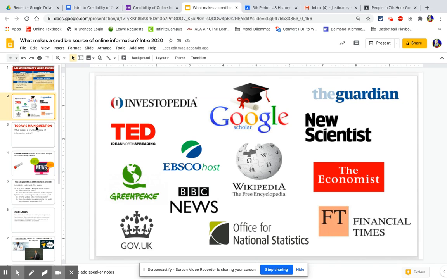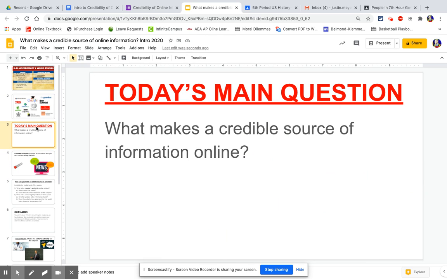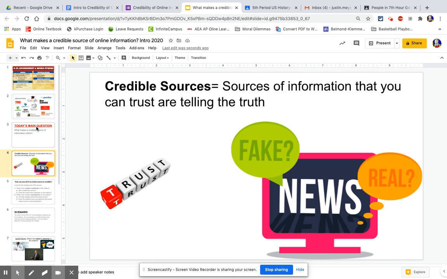So when we look at information online, we can't just say, oh, all information online is good information. We need to ask ourselves, what makes a credible source of information? And what credible means is, if a source is credible, you know that the information they are saying is trustworthy. So you can trust that this source is telling the truth if they are credible. Because a lot of times, you all have seen this, there's news and information that gets pushed out there that isn't necessarily real. It is kind of made up and it's not the truth. So we've got to figure out what makes trustworthy information online.